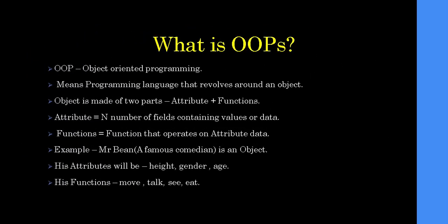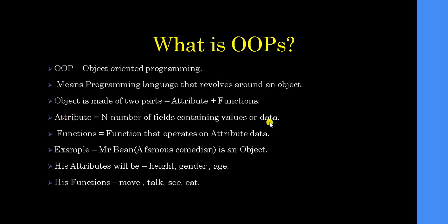So the question that comes to my mind is, what is OOPS? OOPS stands for Object Oriented Programming, a programming approach that revolves around objects. So what is an object? An object is made of two parts, attributes and functions. An object is a real world entity. Attributes mean field values like we have in CRM, and functions are like the functions we write in any programming language.